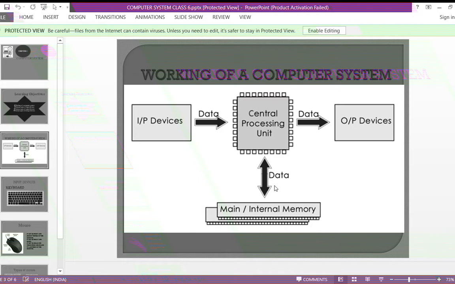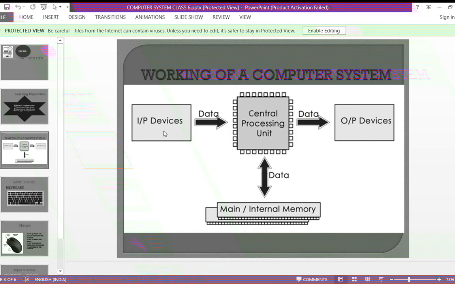Okay, so I'll explain here, students. As you can see in the picture, it is the working of computer devices, that is computer system. This is your input devices. Here you have central processing unit, that is your CPU. And here it is output devices.